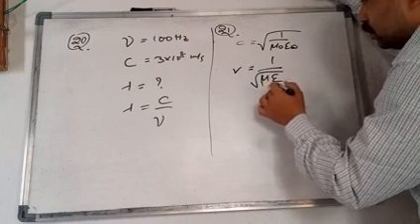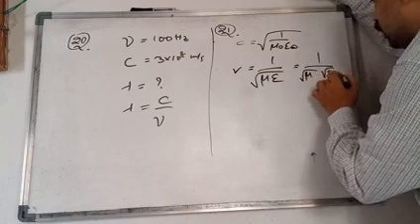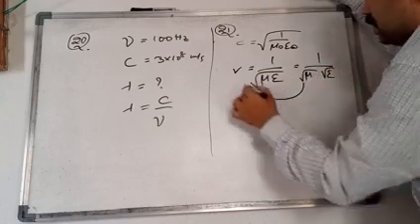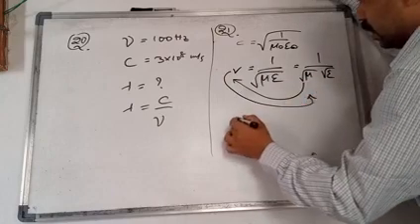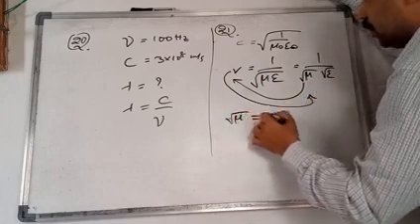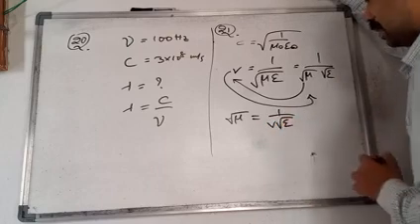So this I can write as 1 by square root of mu square root of epsilon. You cross multiply this one to this side and bring this one to here. So what you will get? Square root of mu is equal to 1 by V into epsilon, you will get.